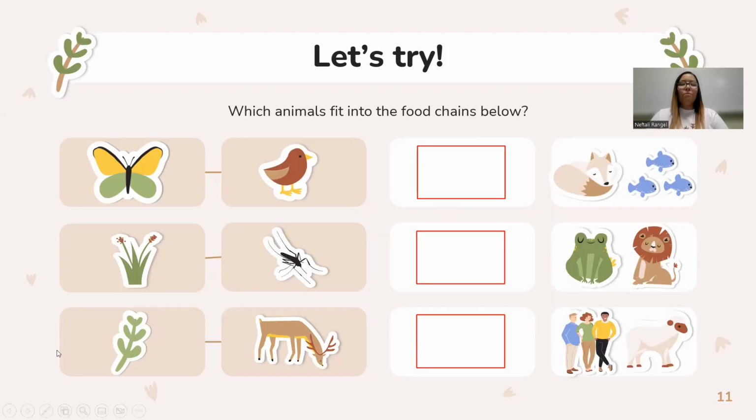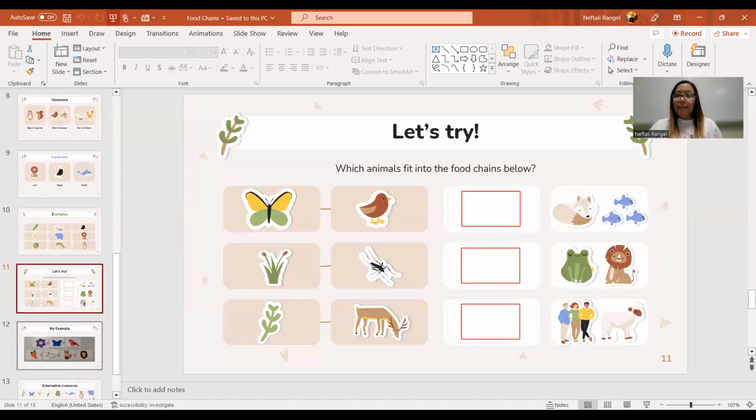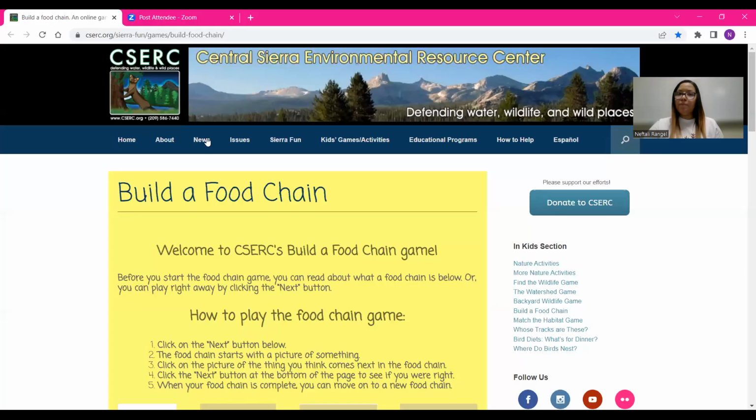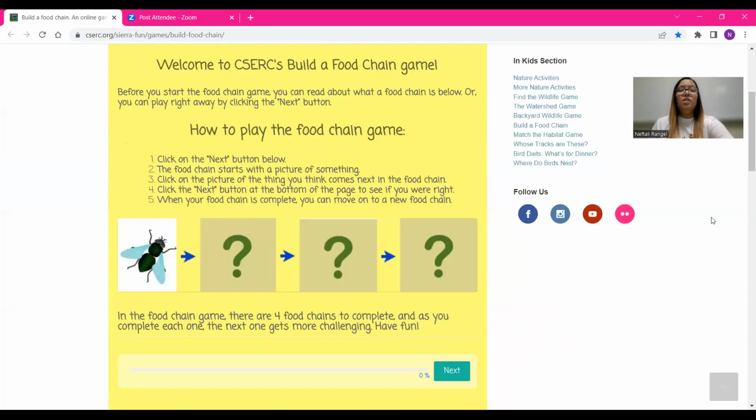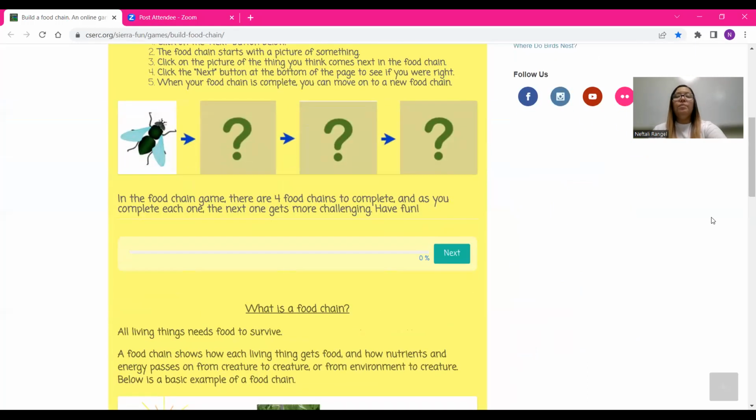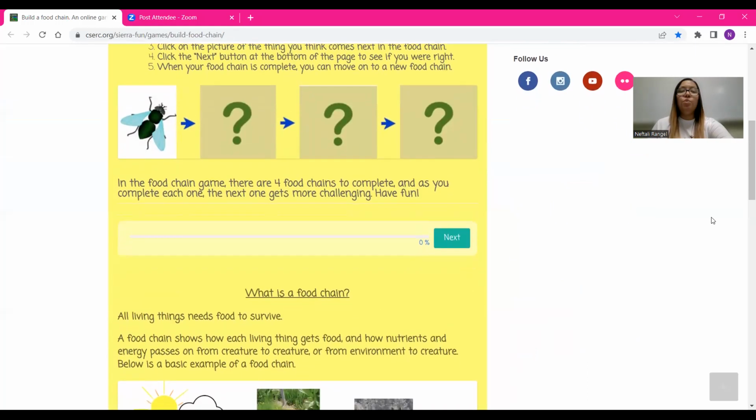Now, I want to do an activity together before we go and do our activity individually. So we are going to build our own food chain as a classroom. Okay. So we have the first one is a mosquito.